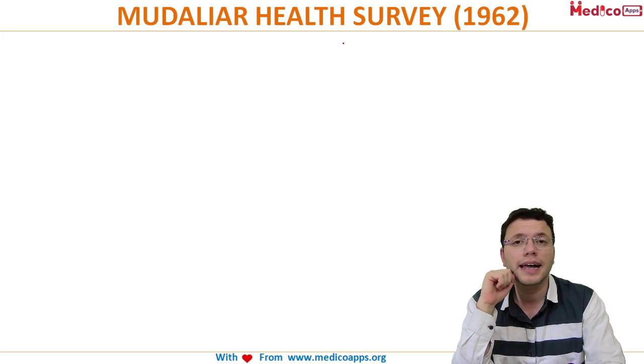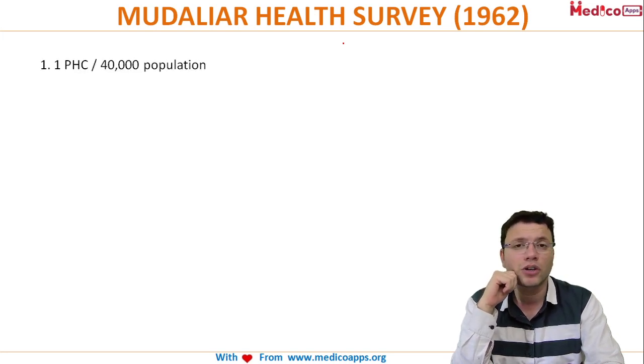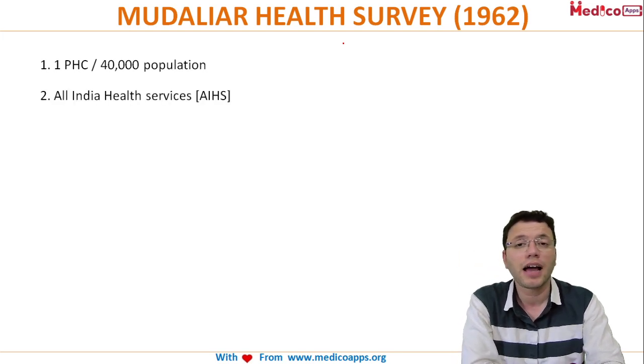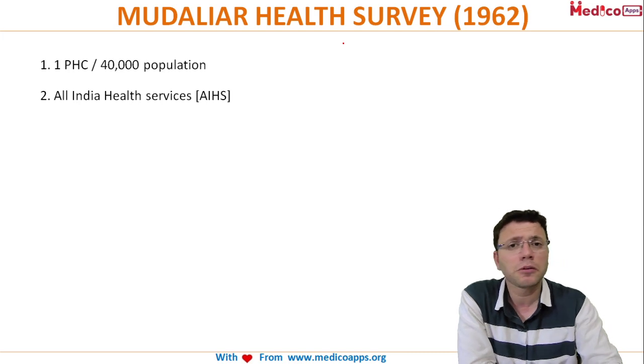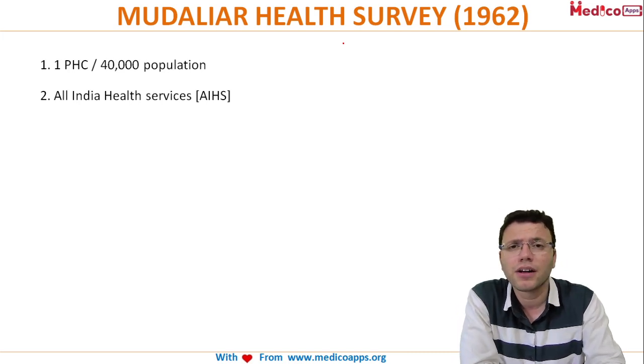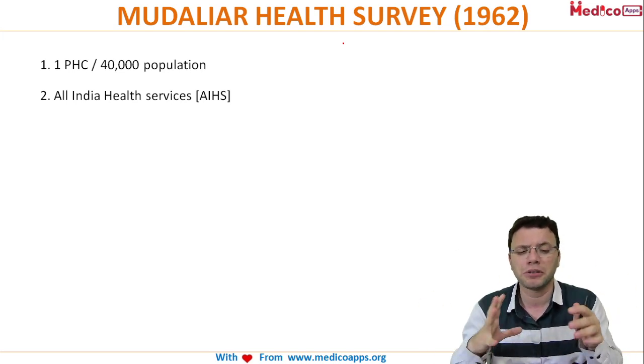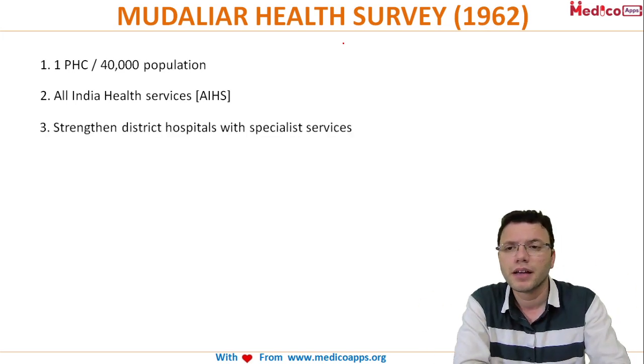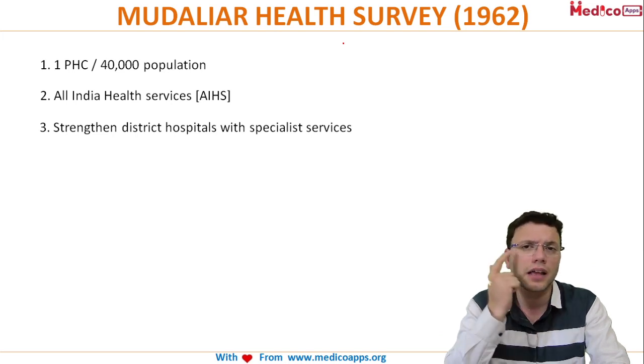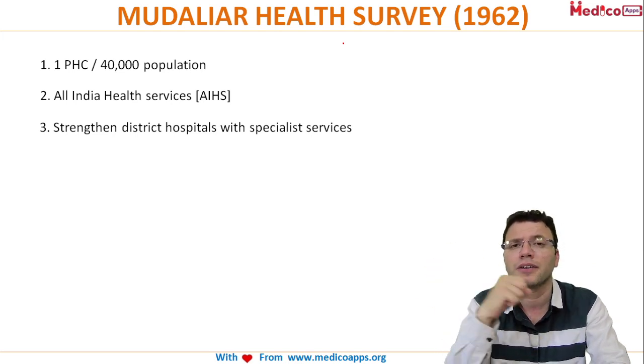Then the Mudaliar Health Committee in 1962 said we have to continue with the PHC delivering for 40,000 population. Just as we have the IAS, the Indian Administrative Service, similarly we need an All India Health Services administration system. And we need to strengthen the district hospitals with specialist services, like eye care and other specialty services.